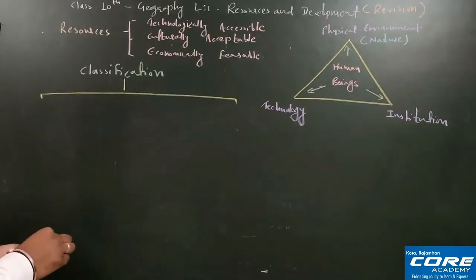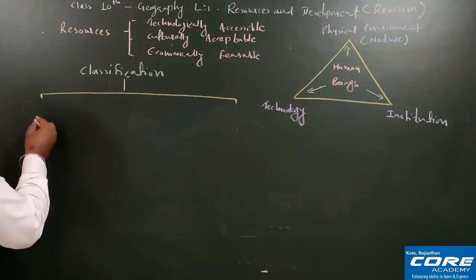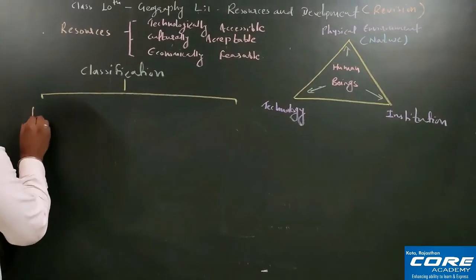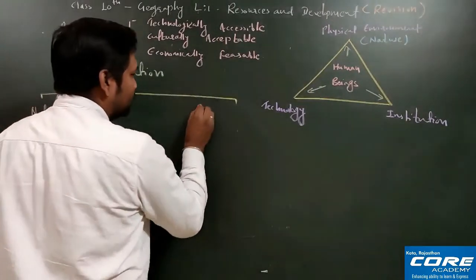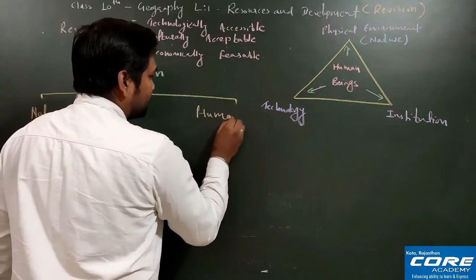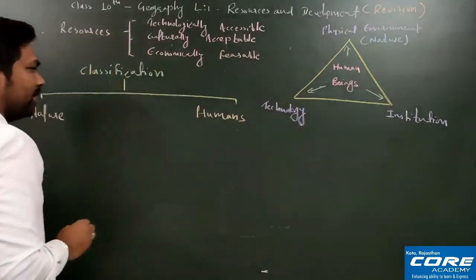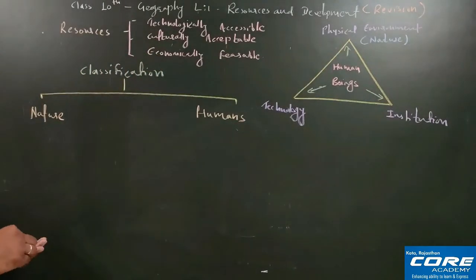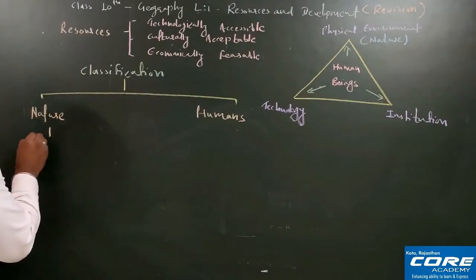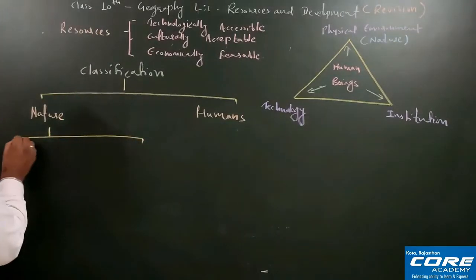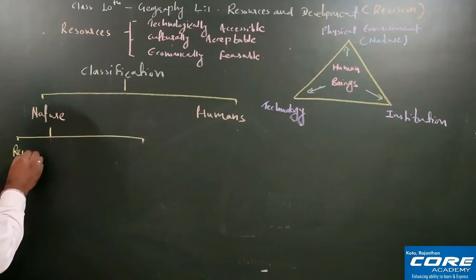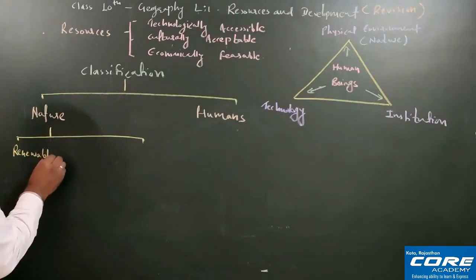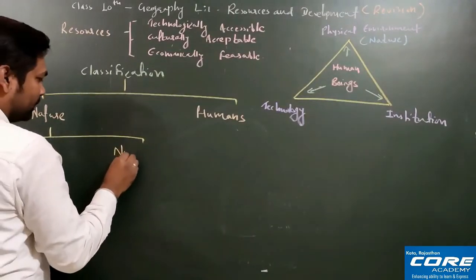Instead of these three divisions, in class 10 we have made it into two parts. The first one is called natural, that is nature, and the second one is humans. Nature you can further classify into two parts, that is renewable and non-renewable.